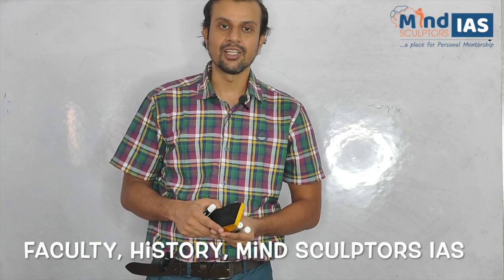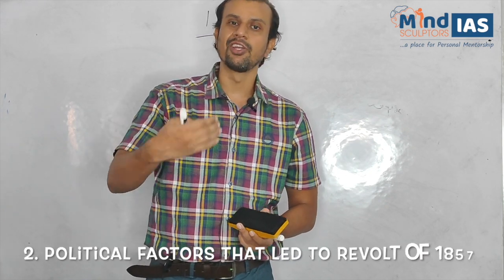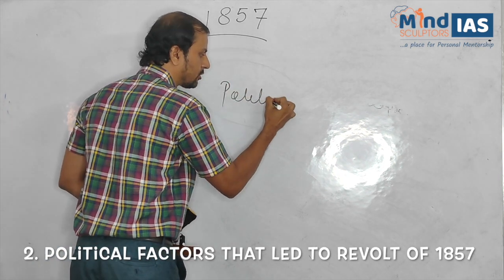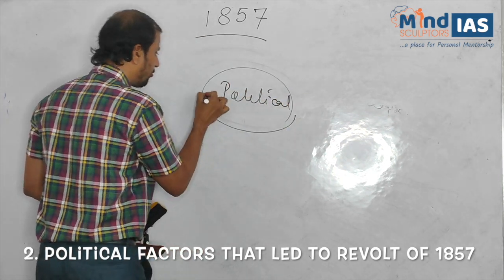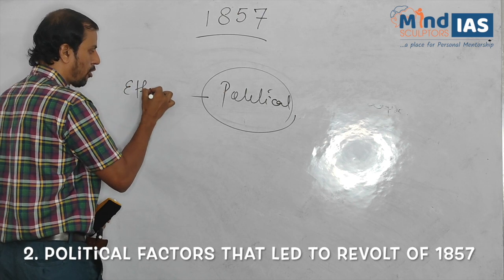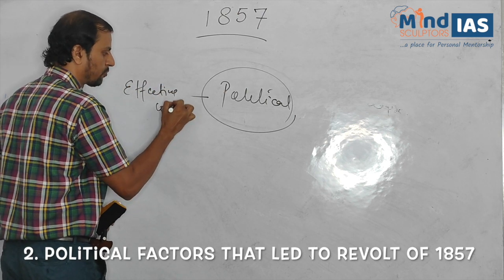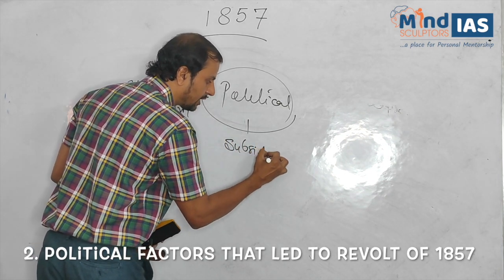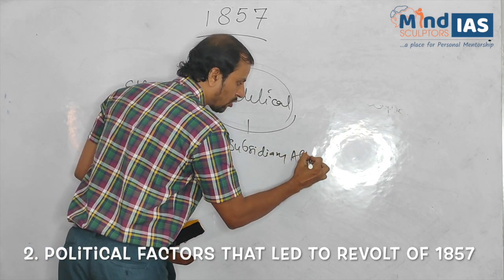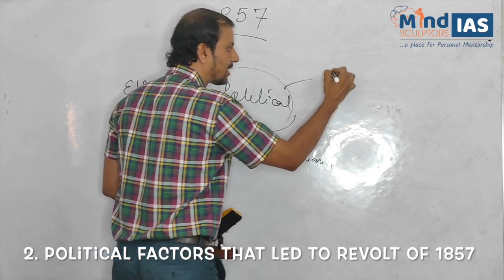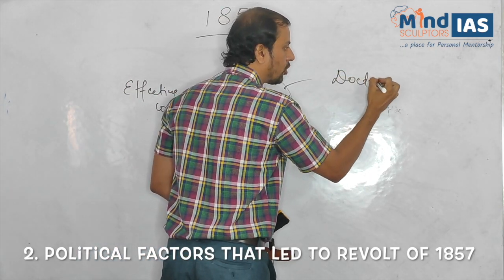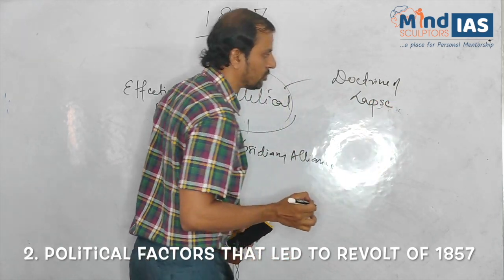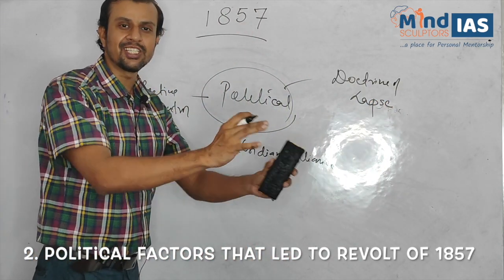Now let's discuss the political reasons for the revolt of 1857. Now what are those political factors? First, effective control. Secondly, subsidiary alliance. And thirdly, doctrine of lapse. We all have heard of these British policies for conquest in India.